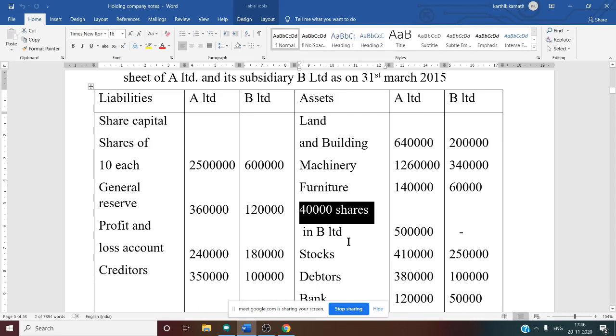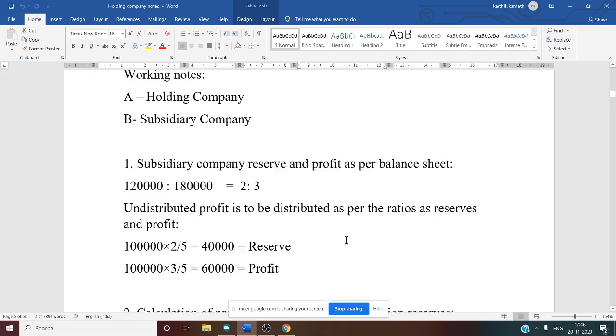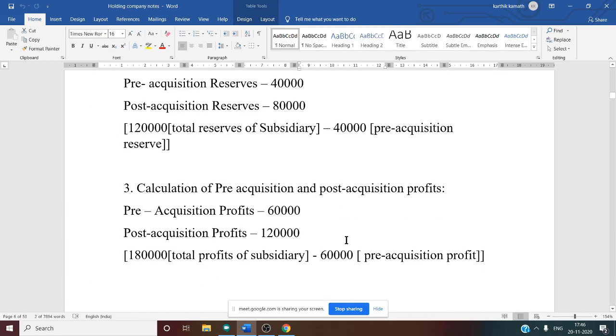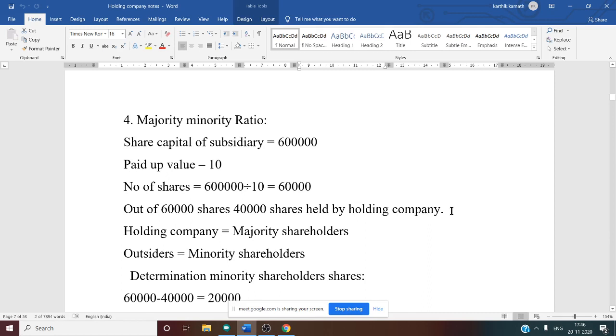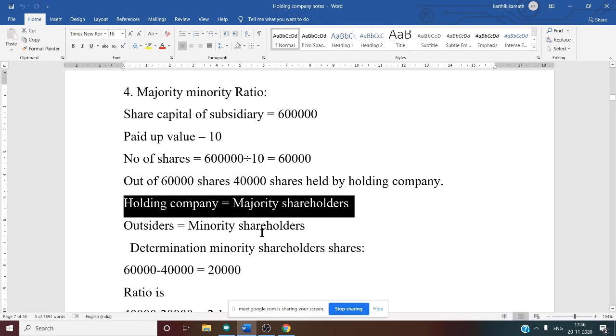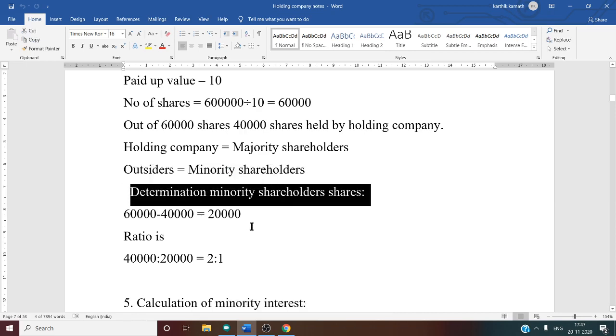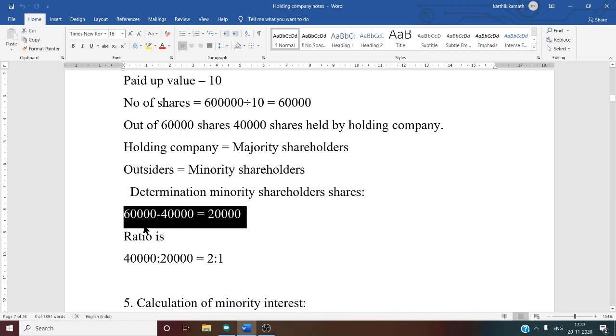So what about the remaining 20,000 shares? Out of 60,000, 40,000 is majority. That means the remaining 20,000 is outsider share, or third party share. So that is known as minority. 40,000 is majority, 20,000 is minority. Holding company is equal to majority shareholder. Outsider is equal to minority shareholder. So determination of minority shareholder share is nothing but the total number of shares in the subsidiary company minus majority shares, and you get minority share, that is 20,000.